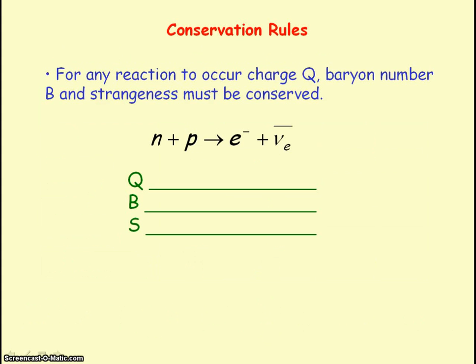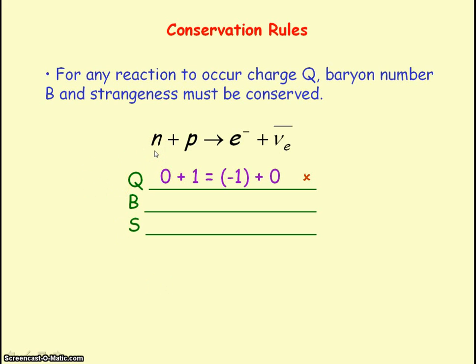For any reaction to occur, the charge, baryon number, and strangeness must be conserved. So, for example, is it possible for a neutron and a proton to react to produce an electron and an antineutrino? Well, if we look at charge, see if it's conserved.